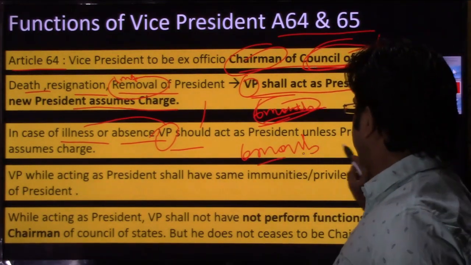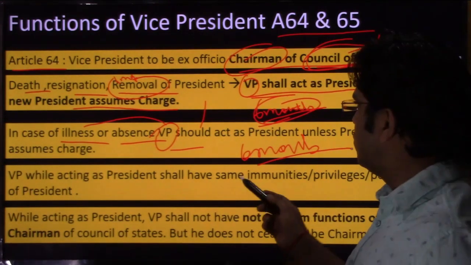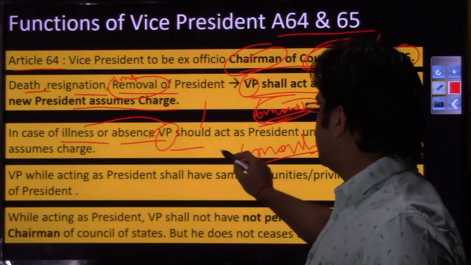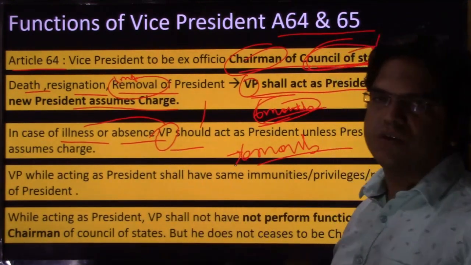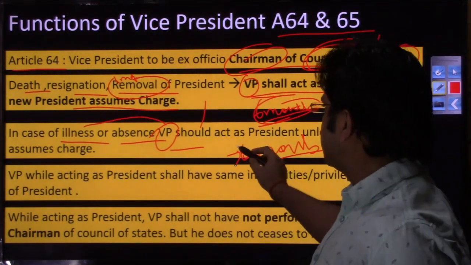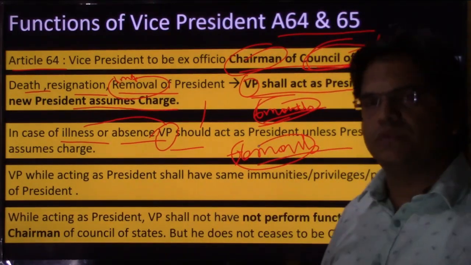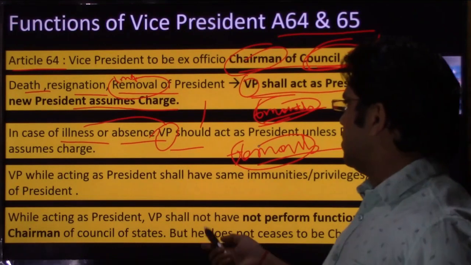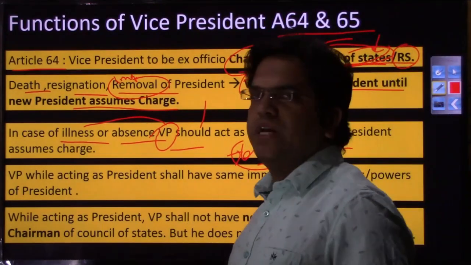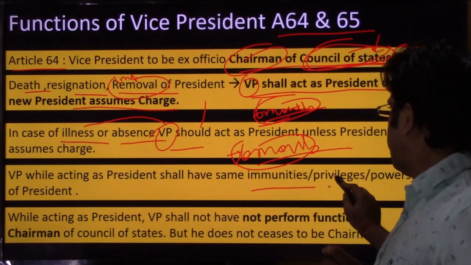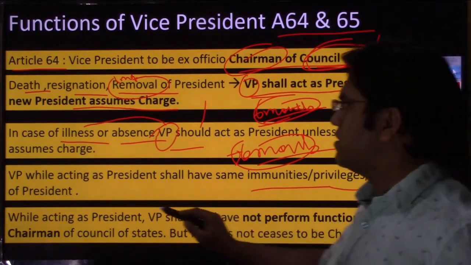But if we go by the logic, as I told you, there is no constitutional specification that in case of illness the vice president can remain president for so many years or months. There is no such provision in the Constitution. Then the vice president, while acting as president, shall have all the functions, immunities, privileges and powers of the president.